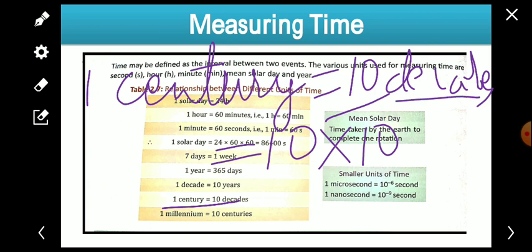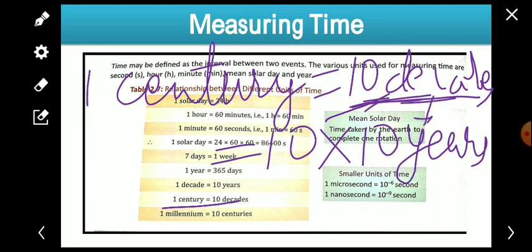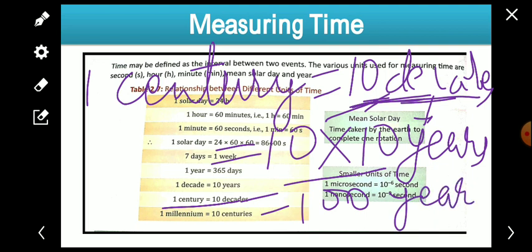1 decade means 10 years. So 10 decades means how many years? 10 into 10. 1 decade means 10 years, so 10 decades means 10 into 10 years. It means 100 years. So we have understood that 1 century is equal to 100 years.